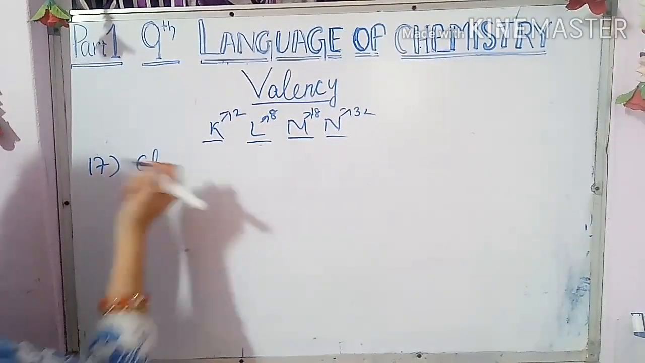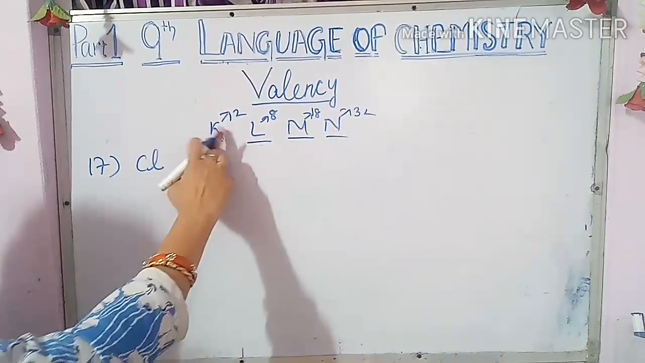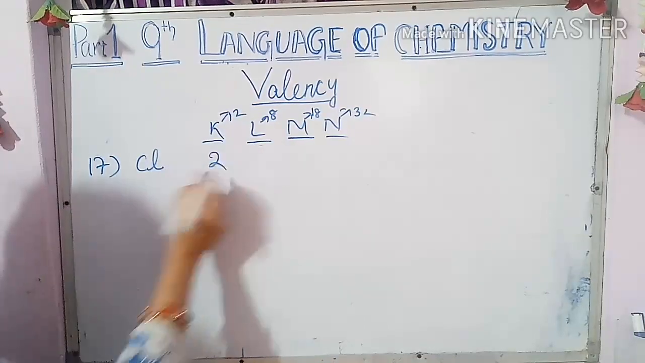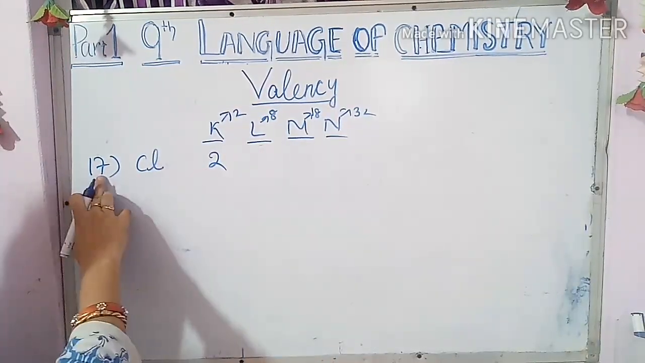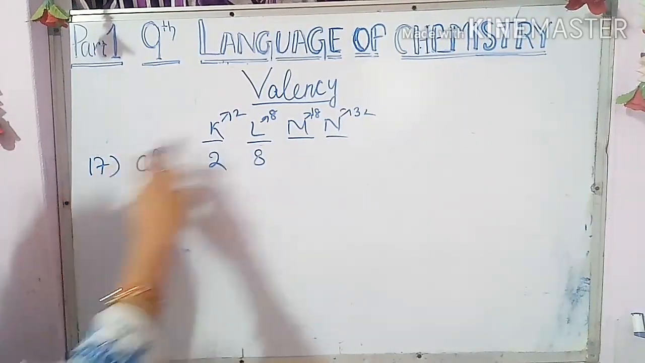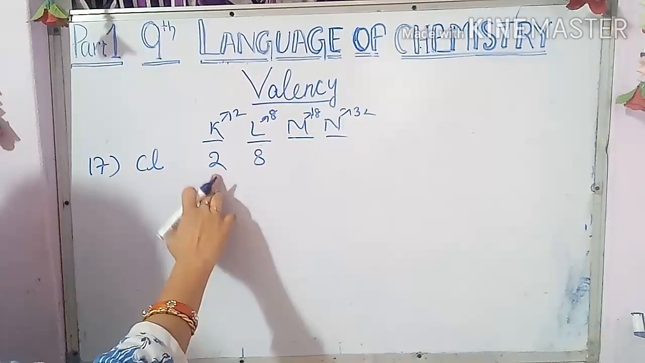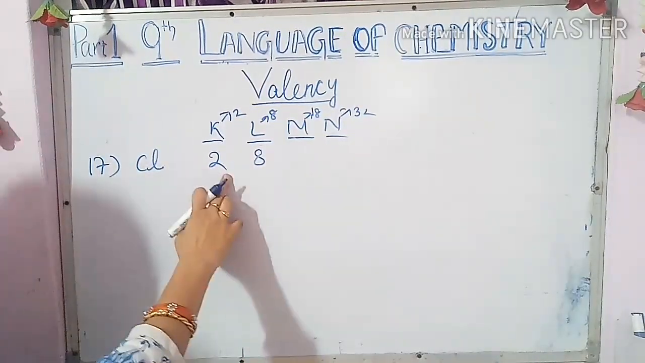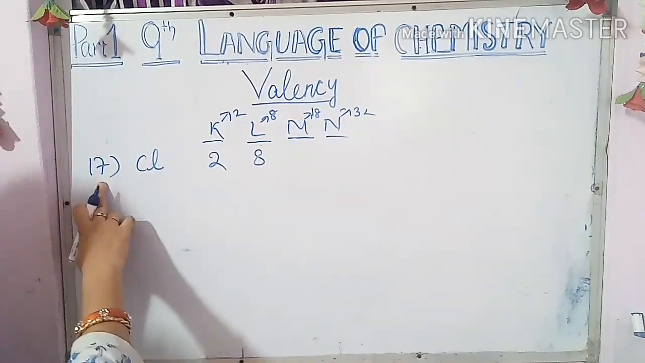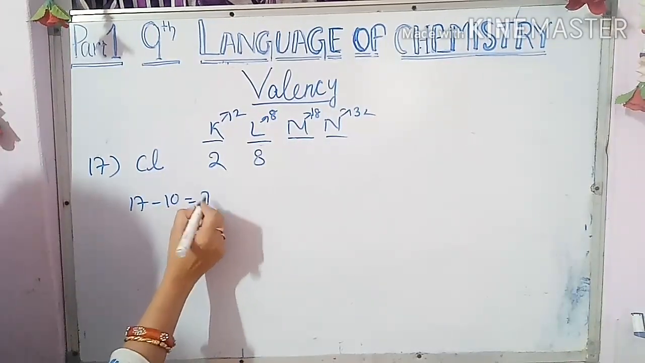Now again we will do the electronic configuration. What is the capacity of the K cell? 2. So out of 17, 2 went. 15 remain. What is the capacity of L? 8. 10 went. Now what is the capacity of M? 18. So how much remained? 2 plus 8, 10 went. Out of 17, 10 went. How much remained? 7. You see? 17 minus 10 is 7.